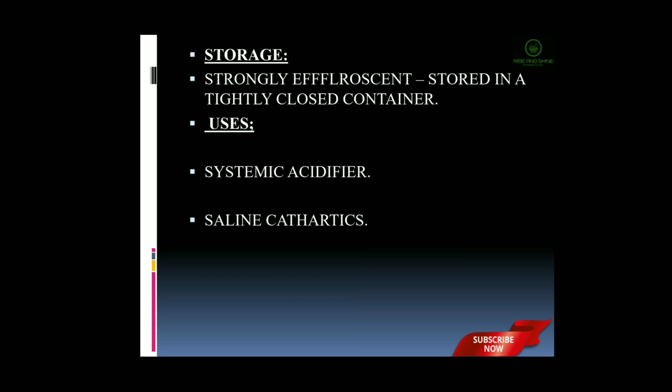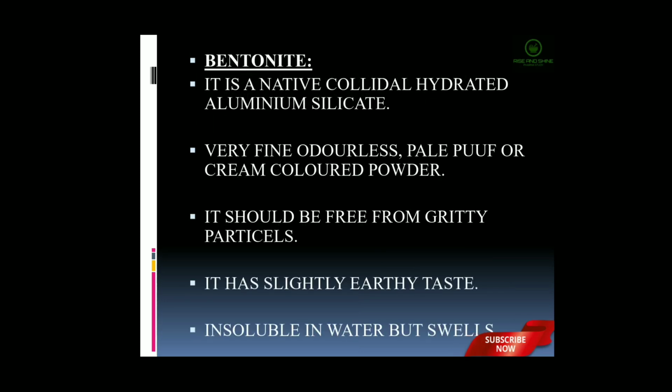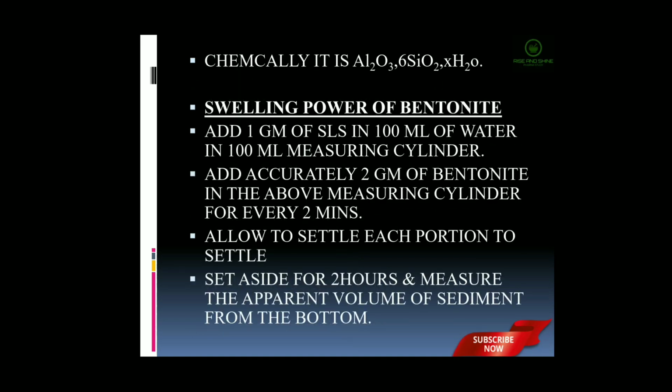Then the next official compound is bentonite. Bentonite is a native colloidal hydrated aluminum silicate. It is a very fine, odorless, pearl buff or creamy colored powder. It should be free from gritty particles. It has a slightly earthy taste. It is insoluble in water, but when we add water to bentonite, it swells. The chemical formula of bentonite is given here.